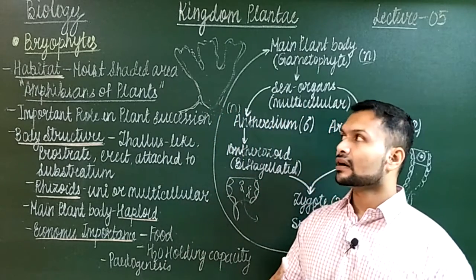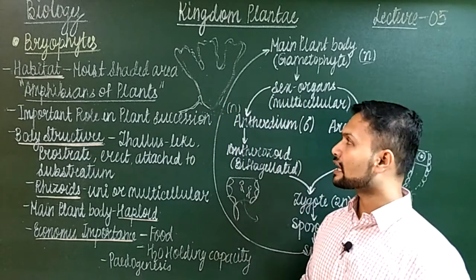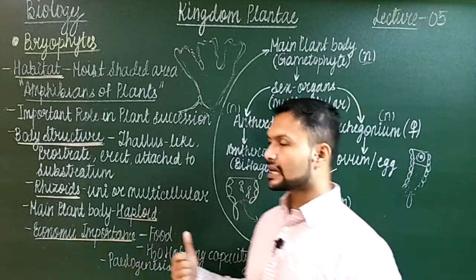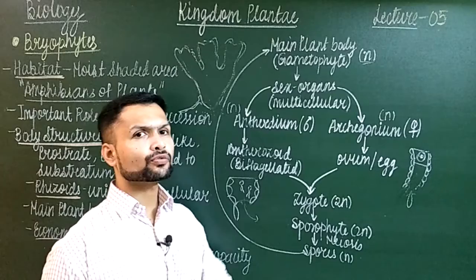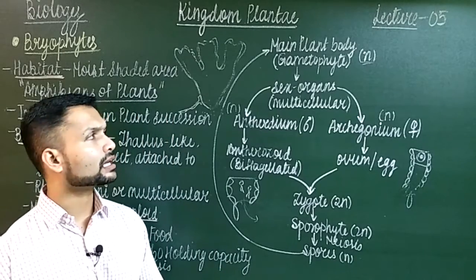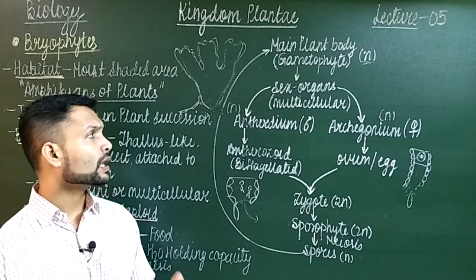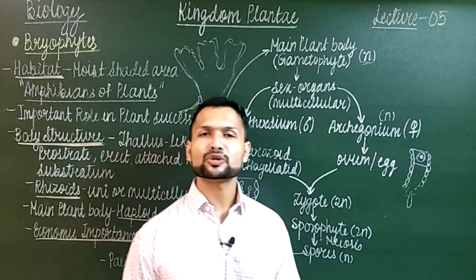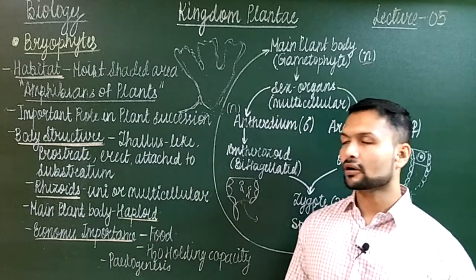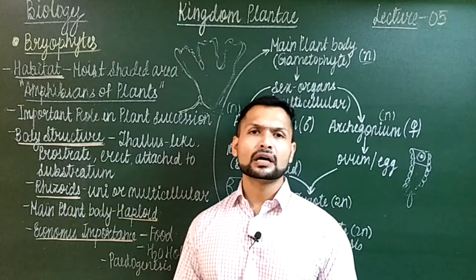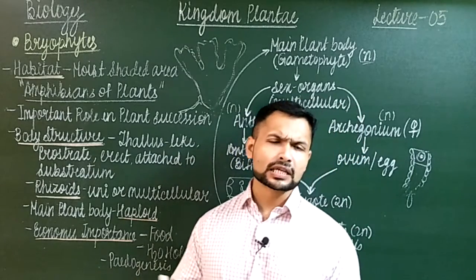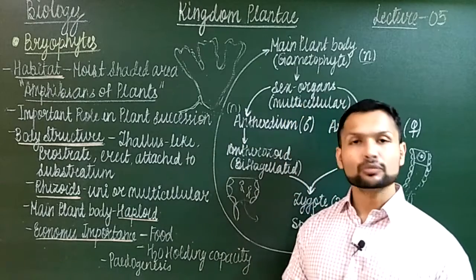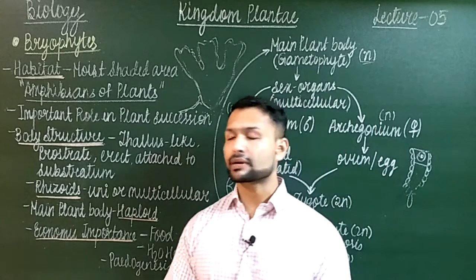So I hope the introduction of bryophytes is clear to a large extent. Obviously they are divided basically into two, liverworts and mosses. We also find one more subdivision, that is hornworts. So we'll see this in the subsequent lectures. We'll see how mosses and liverworts survive, what their life cycle is, the sexual reproductive cycle, and how they do asexual reproduction individually, liverworts and mosses separately.